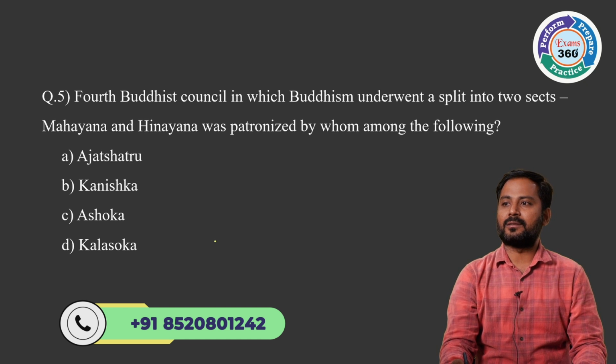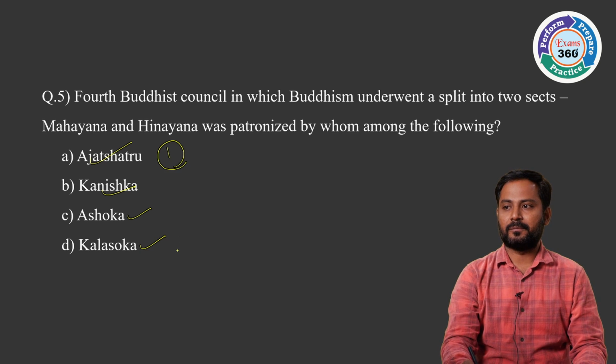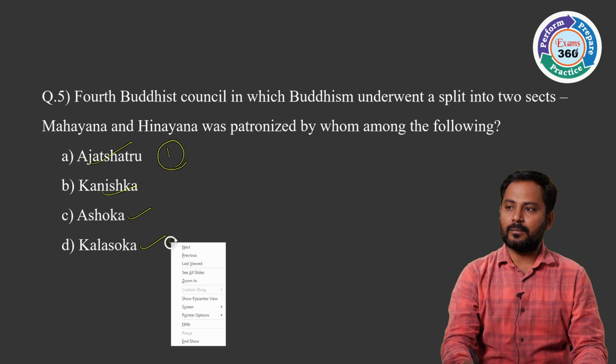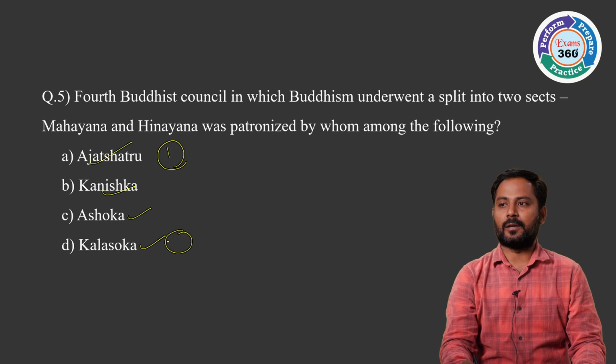And all the rulers here, Ajatashatru, Kanishka, Ashoka, Kalashoka, all these four rulers were followers of Buddhism. But this Ajatashatru was a contemporary of Buddha. He was the patron of the first Buddhist council. Kalashoka was also a great follower of Buddhism. He was the patron of the second Buddhist council.